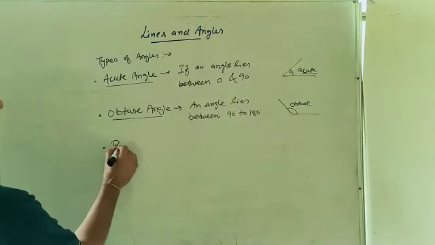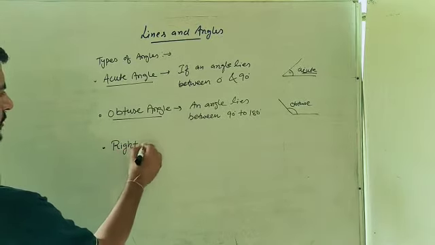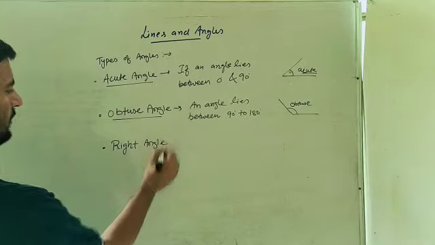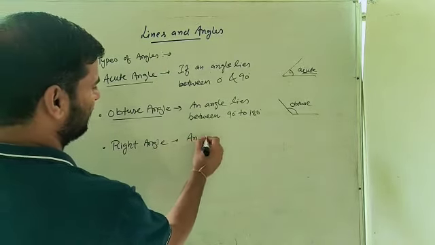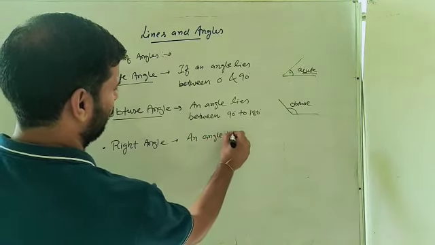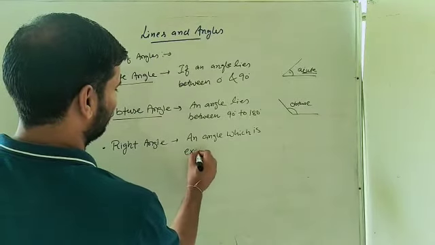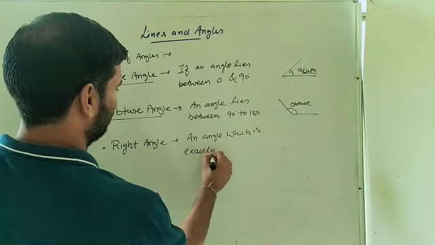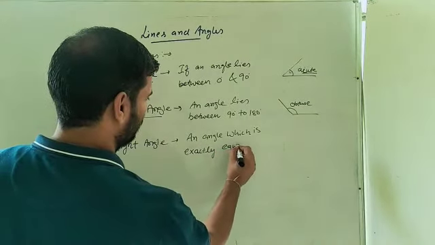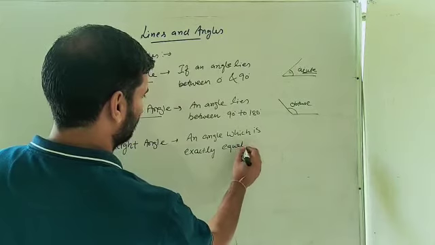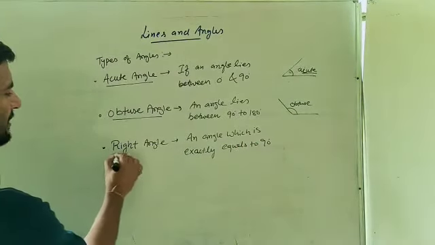Next one is the right angle. Now what is the right angle? An angle which is exactly equal to 90 degree, then it is known as a right angle.